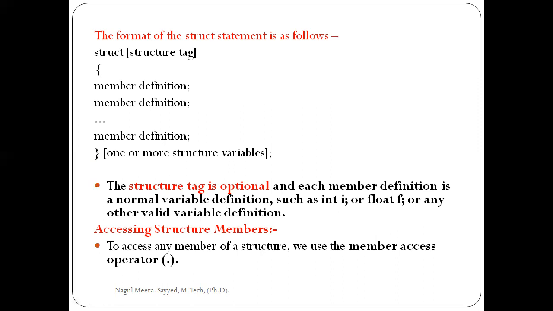So simply in this structure we can define different data types. One structure consists of different data types. Our definition says structure is a collection of different data types. This is used to create a record like student information or employee information or any other. This is the simple format of a structure statement. Now this structure tag is optional, nothing but the name is optional.